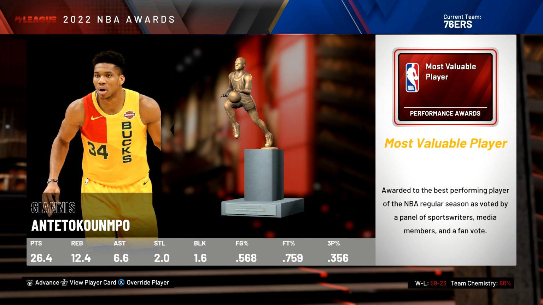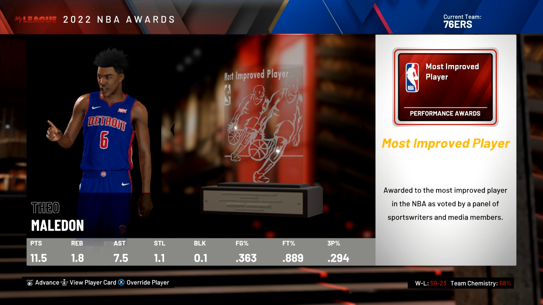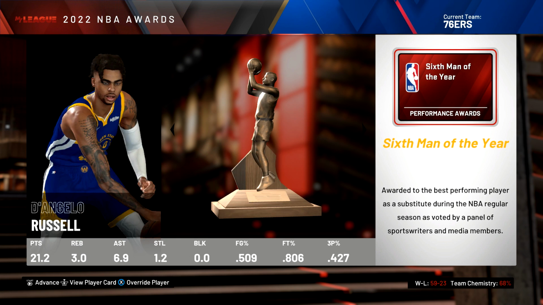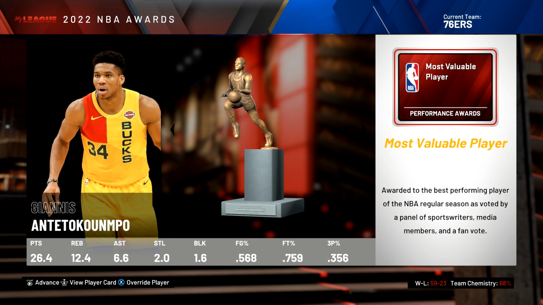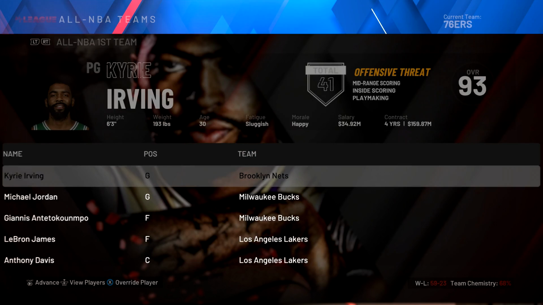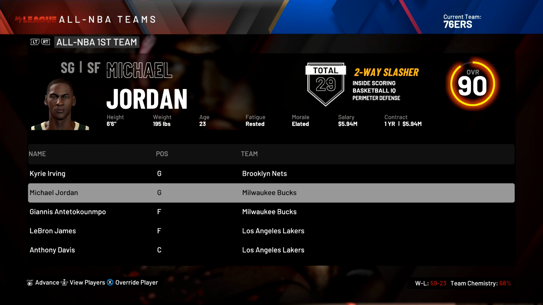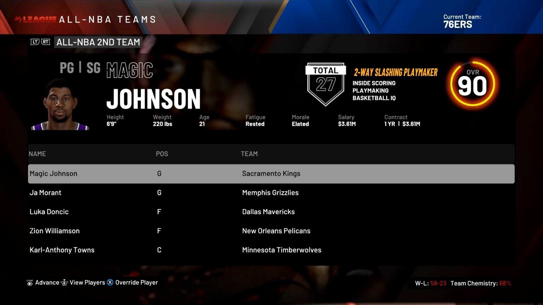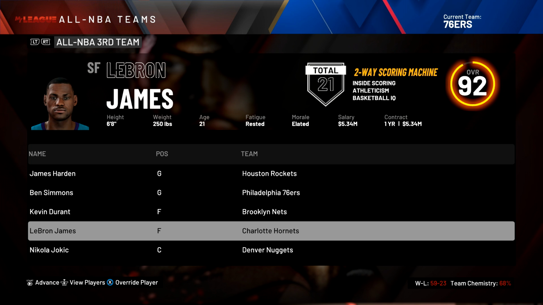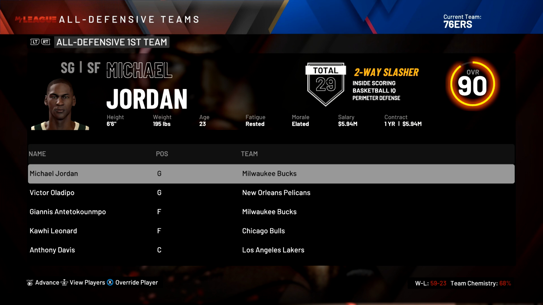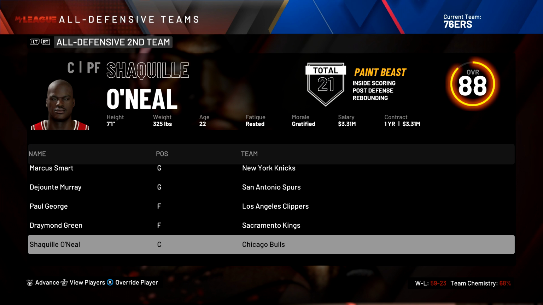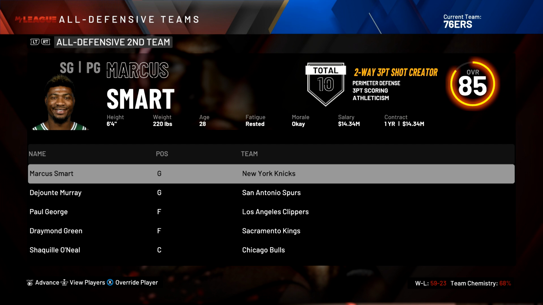We made it to the end of the second season, and there's actually no awards for any of our 10 greatest players. So second season, not the best for them. Giannis getting MVP yet again. I mean, he's just a complete beast. Michael Jordan is on that team as well. But Michael Jordan does end up making the All-NBA first team. Magic Johnson makes the All-NBA second team, and LeBron James makes the All-NBA third team. Michael Jordan does make the All-Defensive first team, improving on his second team from last year. And then Smequle O'Neal makes the All-Defensive second team. These guys are getting up to a pretty high overall, a lot of them.